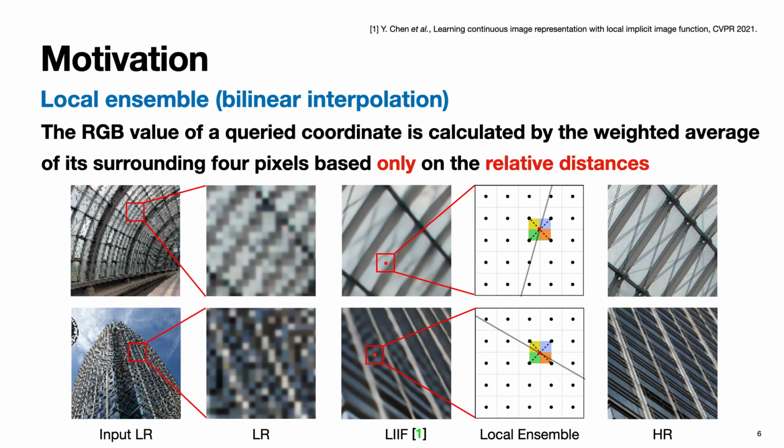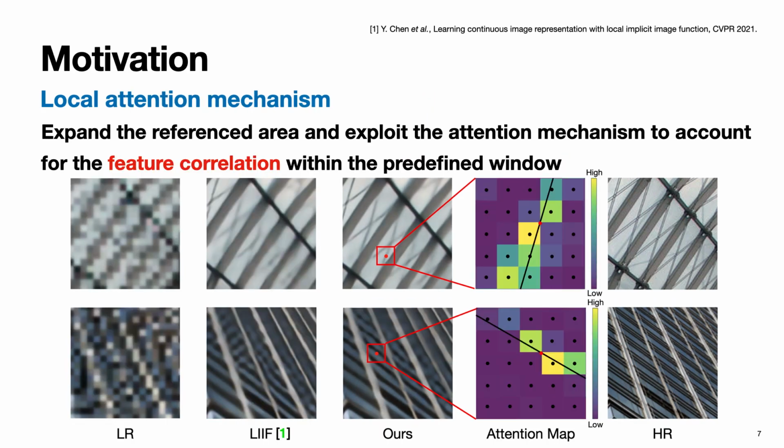In the provided example with 2 rows of pictures, we can observe that the edges in the prediction are blurry or even exhibit incorrect patterns. In order to account for feature similarity, we design a local attention mechanism. In particular, feature correlation will be considered because of the nature of the attention mechanism. Furthermore, these feature correlations are within a predefined local window, rather than only for surrounding pixels. In the provided example with 2 rows of pictures, the sharp edges are presented in the correct pattern.